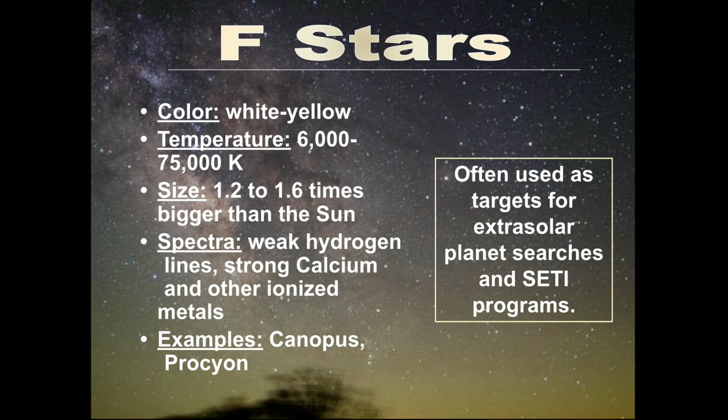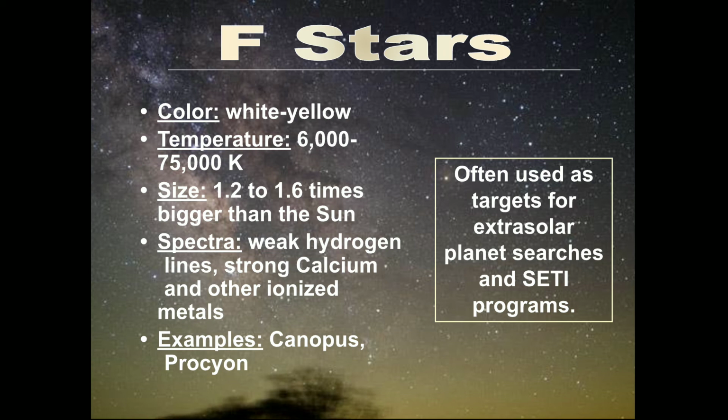F stars. F stars appear in white yellow color. Temperature range of F stars is 6,000 to 7,500 Kelvin. Size is nearly 1.2 to 1.6 times bigger than our sun.